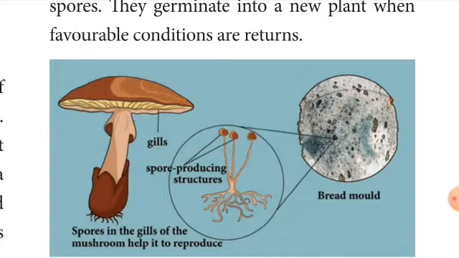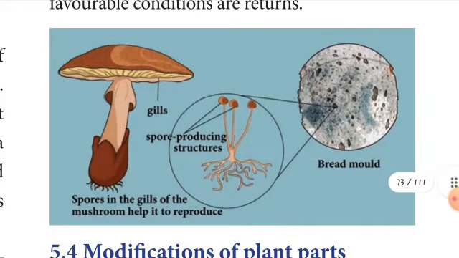During these conditions, non-flowering plants like algae, fungi, moss and ferns produce spores. They germinate into a new plant when favorable conditions return. Here the gills are spore producing structures. See the last one, bread mold. This is the spore formation process. Is this clear to you, children?